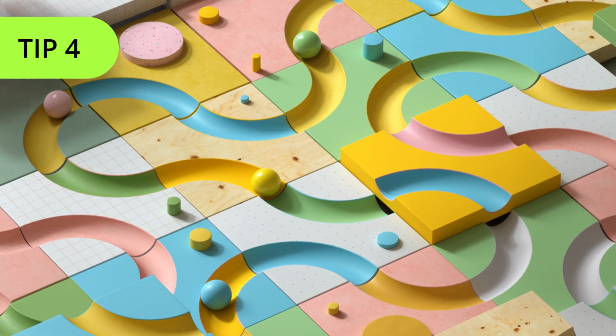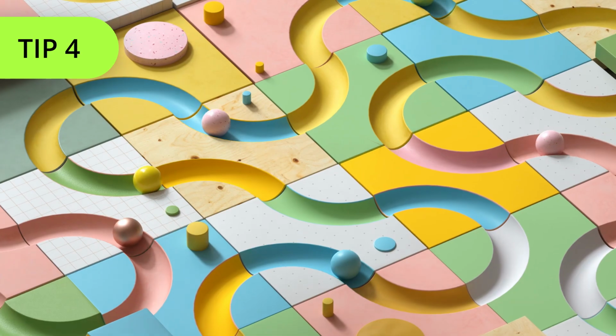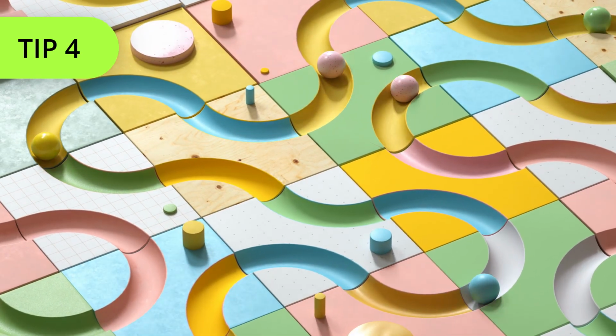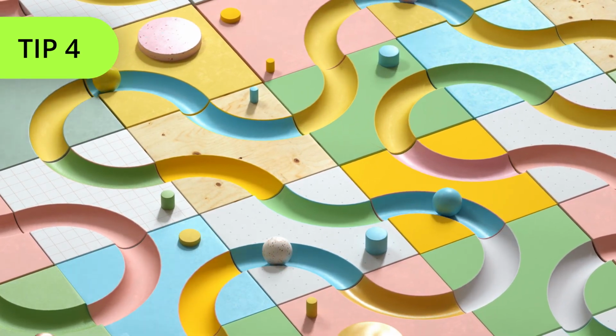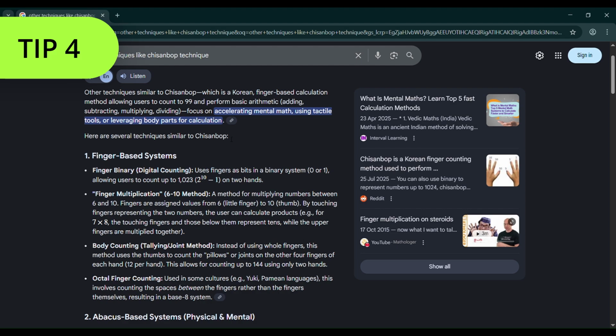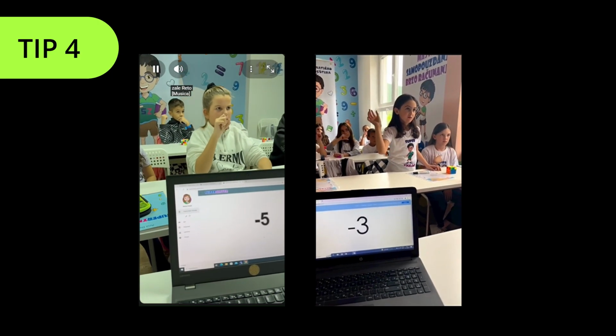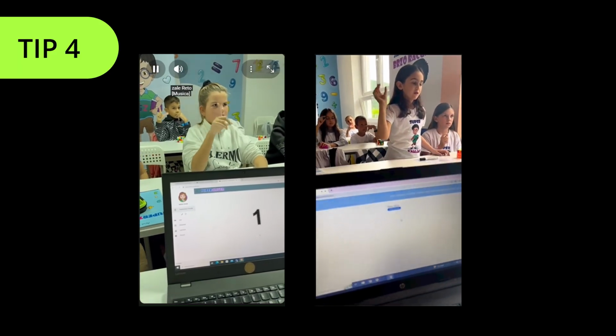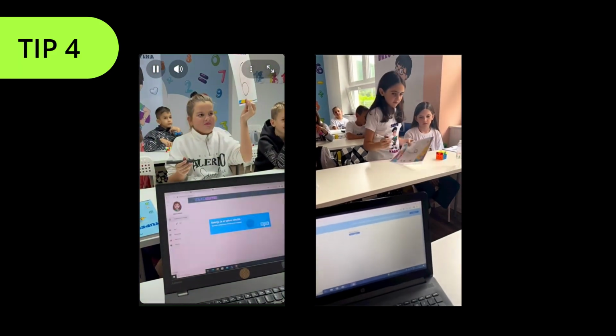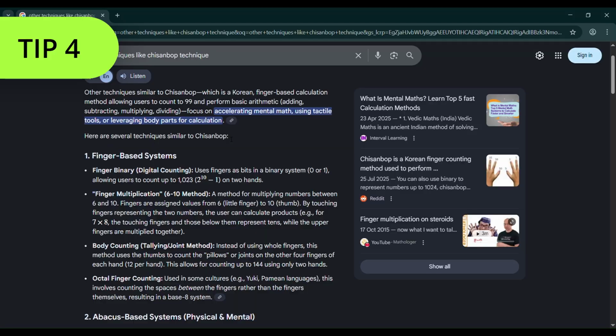Tip number 4. This may not be an immediate help, but if you start now, do research and get organized, you can master it for next year's Olympiad. It is this: finding different techniques to do basic arithmetic operations like addition, subtraction, multiplication and division. You would have definitely seen videos where kids do mental calculation, waving fingers with instant correct answers. I'm someone who wants pen and paper to do these, but I would like my son to try out these fast techniques.